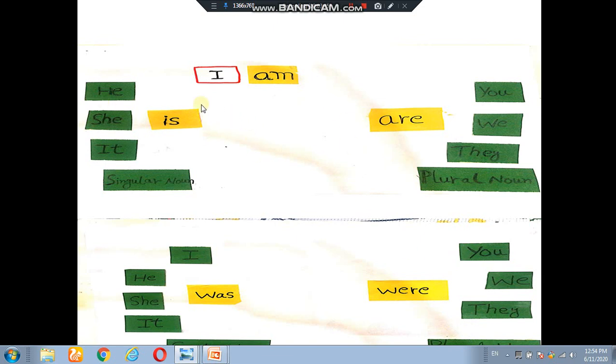Now this is the second half of this section. Here you can see he, she, it and a singular noun. We use "is" in present situation, and for he, she, it and a singular noun we use "was." Only "I" is different. In present form we use "am" with I, but in past there is no other word. "Was" is used with I.